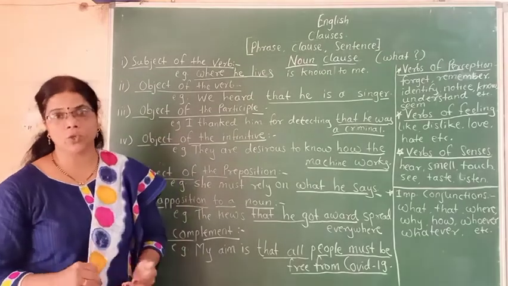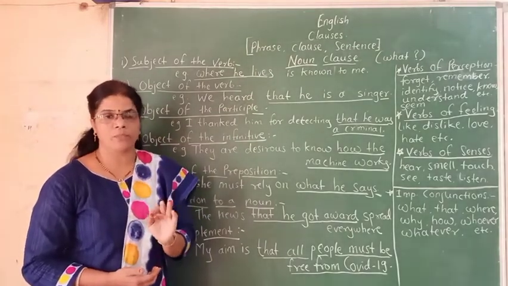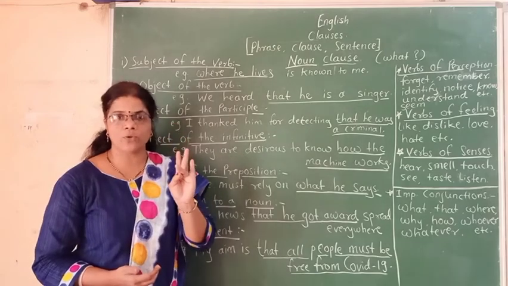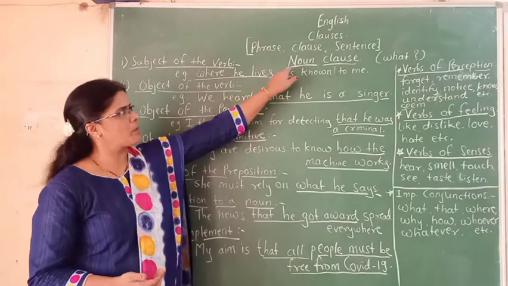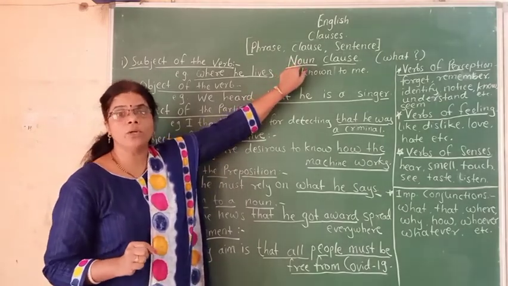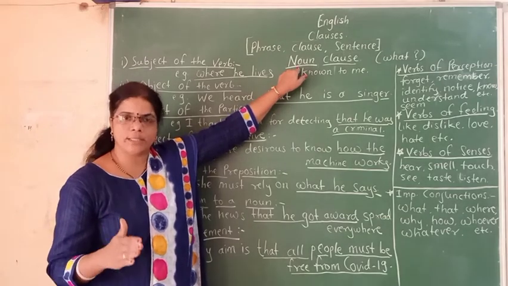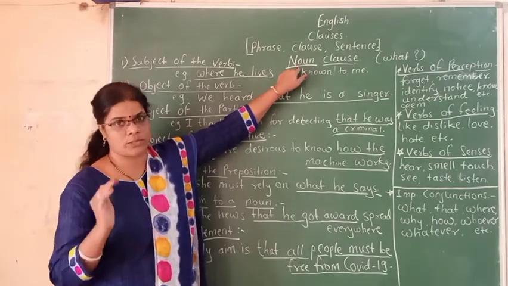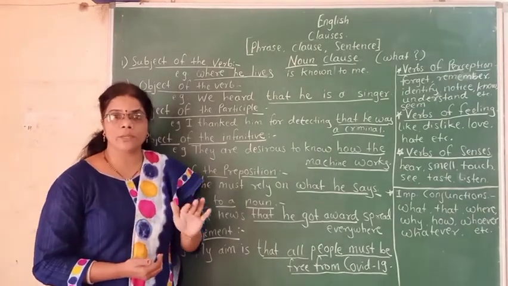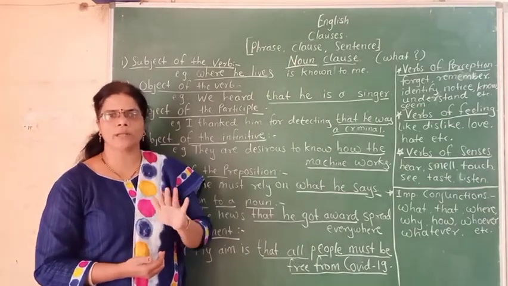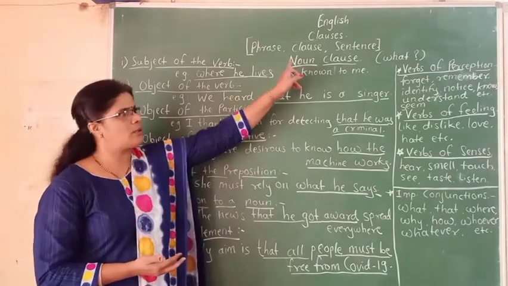How many clauses are there in English? There are three types of clauses: noun clause, adjective clause and adverb clause. In this video we are going to learn about the noun clause only, and in the next videos we are going to learn about the adjective clause and adverb clause. As we know, a noun is the name of a person, thing, object, feeling, idea, or animal.